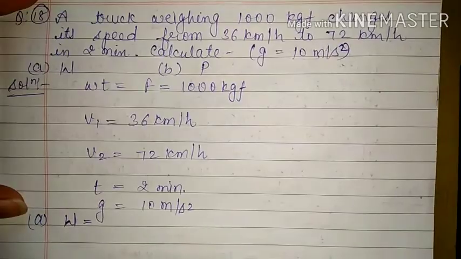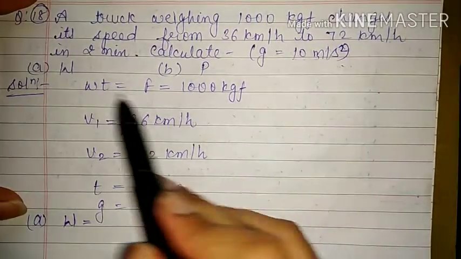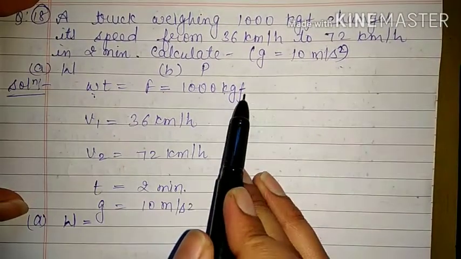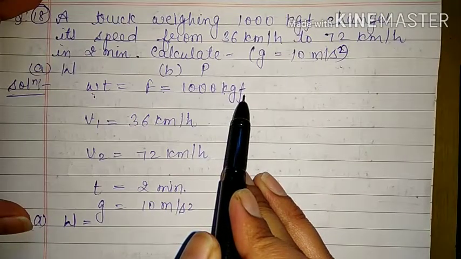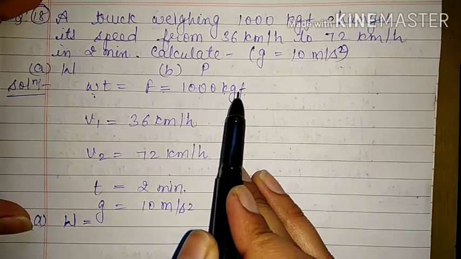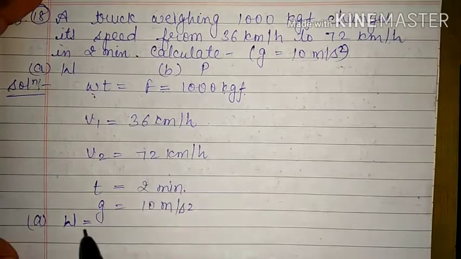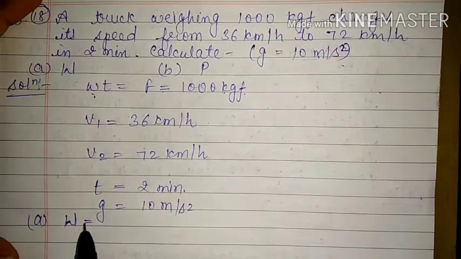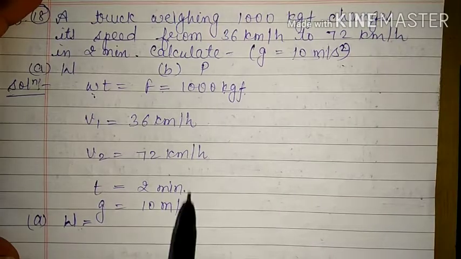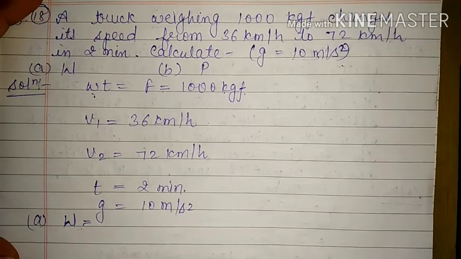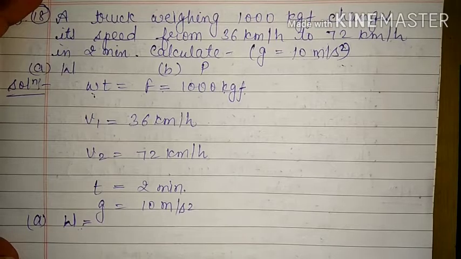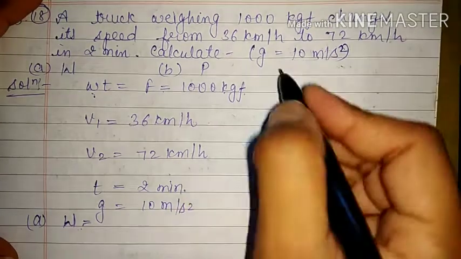Okay. So see here, weight is equal to 1000 kg force. It is given in gravitational unit. We have to convert it into Newton, because we will need mass here. Work done, we will calculate due to change in kinetic energy, and both in kinetic energy and in potential energy, in both the cases we will need mass. So obviously we will have to calculate mass.